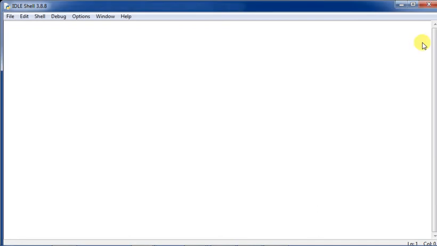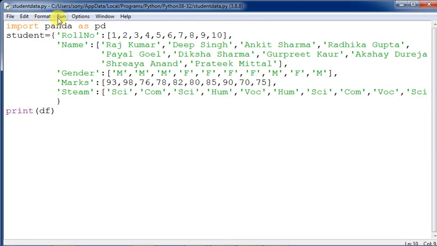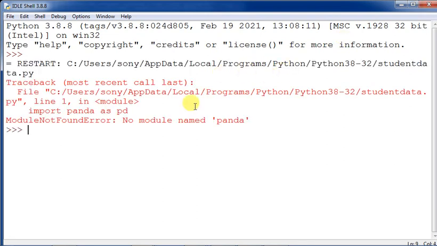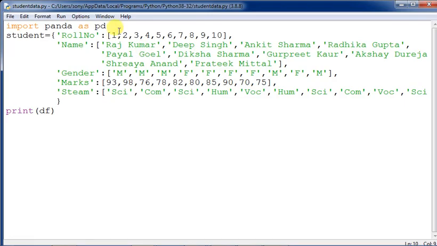It is having a problem, a Python system error. So we are executing it once more. Here 5 keys are available: roll number, name, gender, marks, and not stream, it is stream. I'm sorry, I need to stop the execution out here. Also import panda as pd is an error. When you give the wrong module, you should learn what kind of error comes: ModuleNotFoundError. You have given panda, it should be pandas.